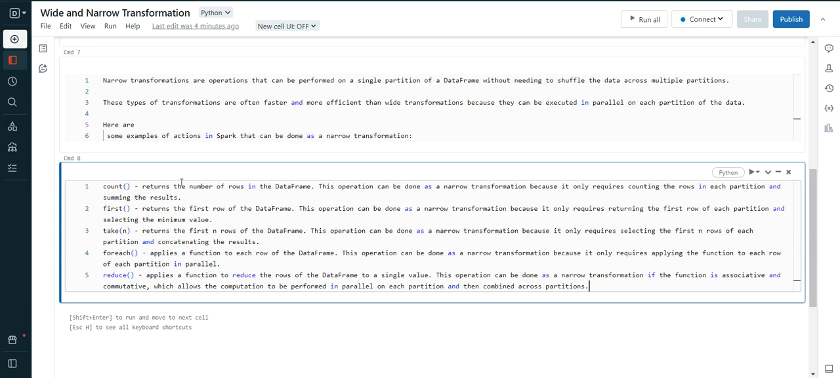Reduce applies a function to reduce the rows of the data frame to a single value. This operation can be done as a narrow transformation if the function is associative and commutative, which allows the computation to be performed in parallel on each partition, then combined across partitions.